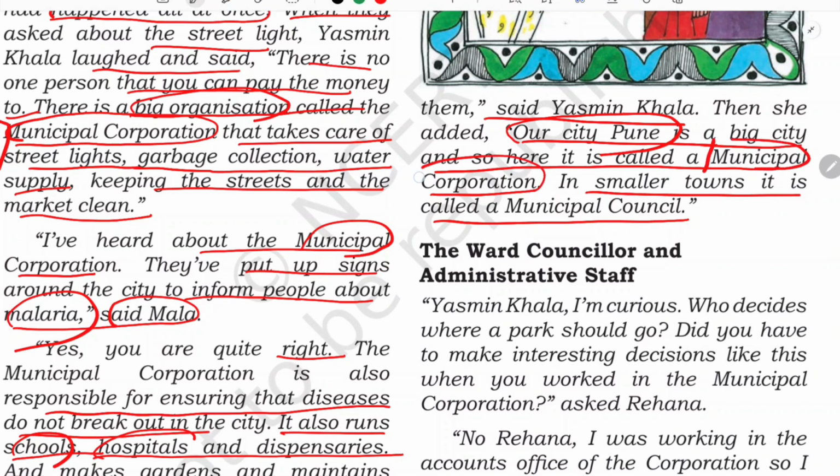but in smaller towns this municipal corporation has different names. So for example, municipal council, or you might have heard your parents simply saying municipality, isn't it? So there are such names for smaller towns, but for bigger towns they call it a municipal corporation, because in bigger towns the tax will be bigger, isn't it, and there will be more committees. So that is why corporation, it will be a very big organization, so they have called it a municipal corporation.